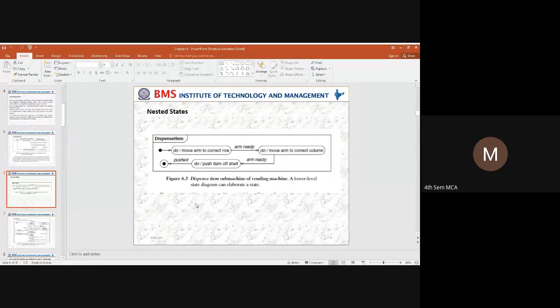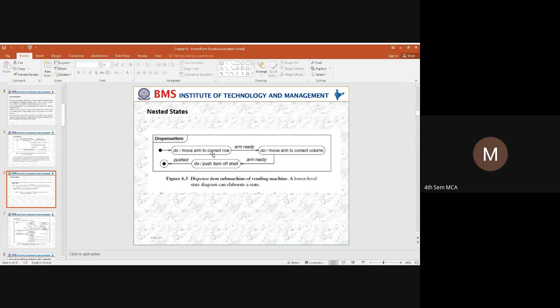As I said, the dispense item is a submodule or a state machine. So when you say a substate machine, when it moves to the dispense item, it will come back to this subsystem or submission of the vending machine. Here it will be in an initial state. From the initial state, it will move the arm to the correct row.